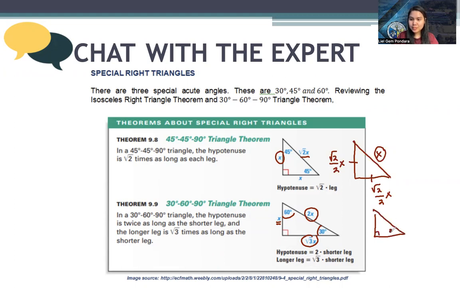let's have 30 degrees, 60, and this one measures 7. So if the opposite of 30 measures 7 units, the hypotenuse is double, 14, while the opposite of 60 is 7 square root of 3. Let's go to the next one.